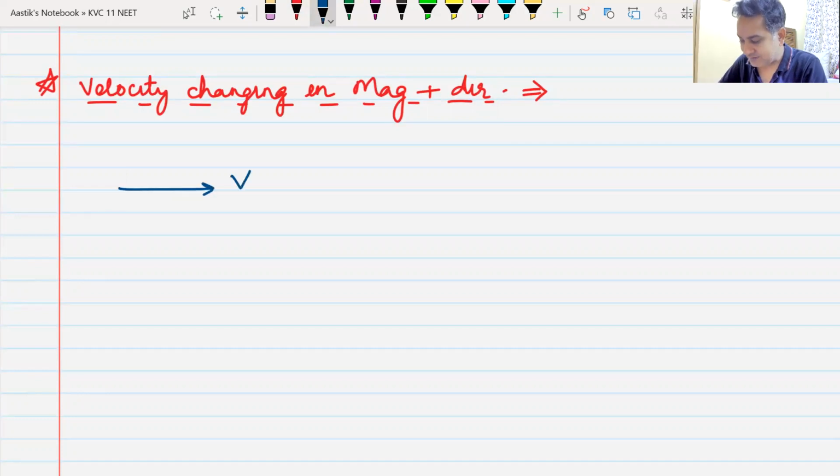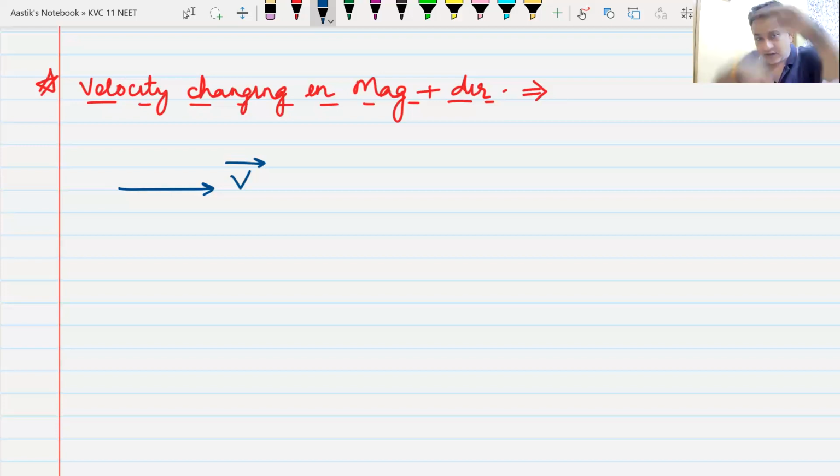If I say my velocity is like this, remember the most important thing about a vector is the direction. And if we forget or we don't consider that direction, that vector loses its importance. And as you can see, the direction of acceleration makes a hell lot of a difference. If it is in the same direction, it increases velocity. If it is in the opposite direction, it decreases velocity.